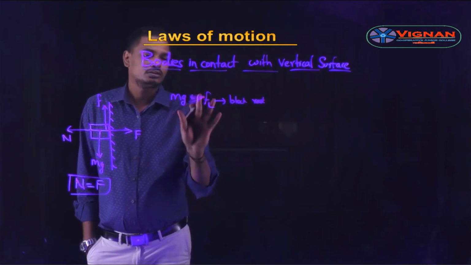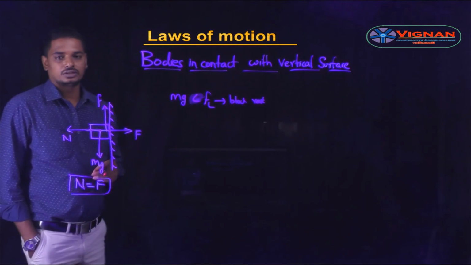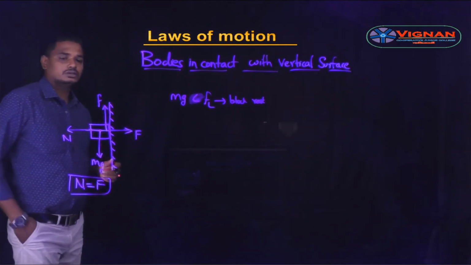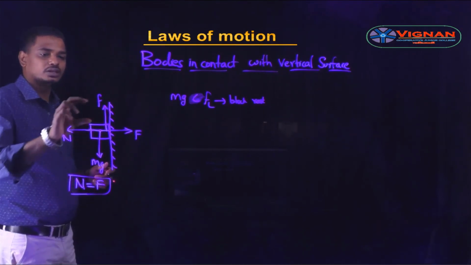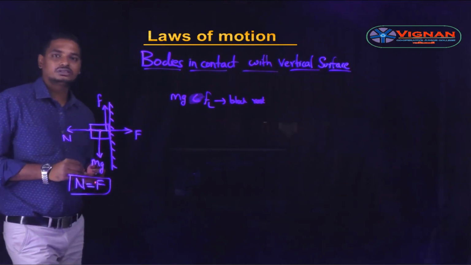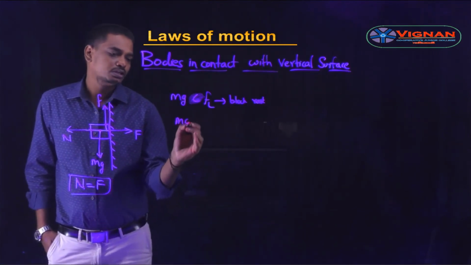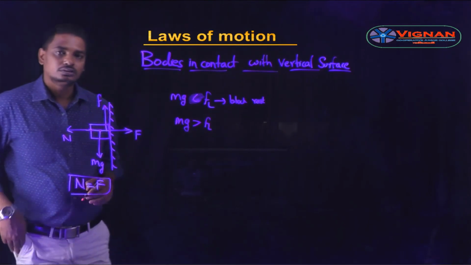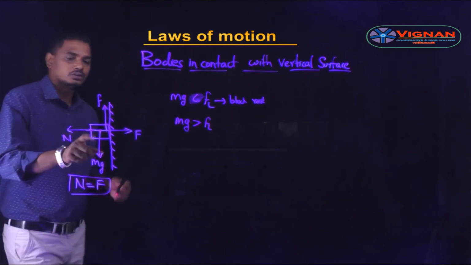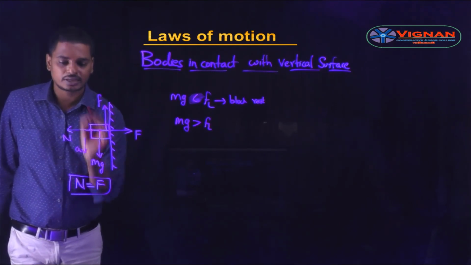Sorry, if it is less than the limiting frictional force. If the weight of the block is less than the limiting frictional force, then the block is at rest, and only the static frictional force is acting. If the weight of the block mg is greater than the limiting frictional force, then the block may slide down, with a net resultant acceleration a.